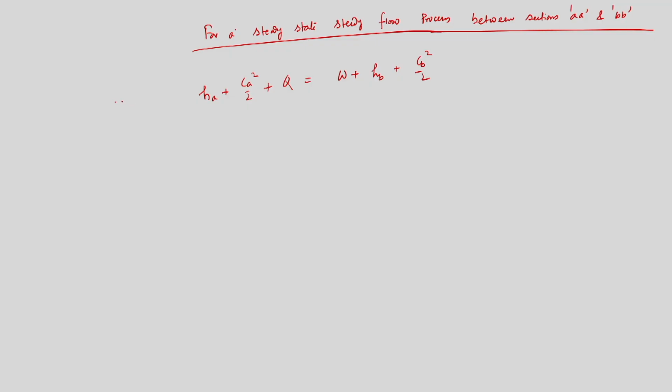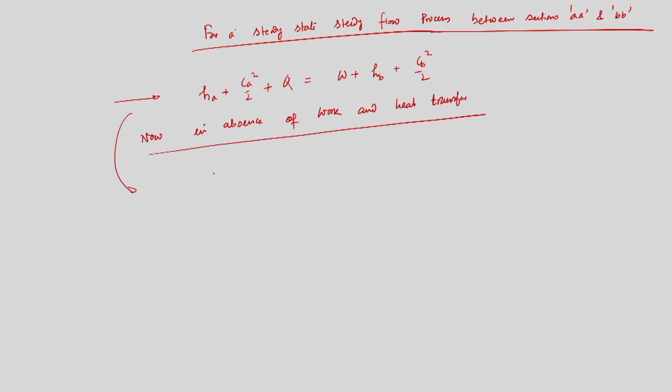Fine. Now in absence of heat and work transfer, this is the steady state steady flow process I can write. This equation will be HA plus CA square by 2 is equal to HB plus CB square by 2. That means if I write this equation between sections AA and BB and there is no heat and work transfer, then this equation will be this.